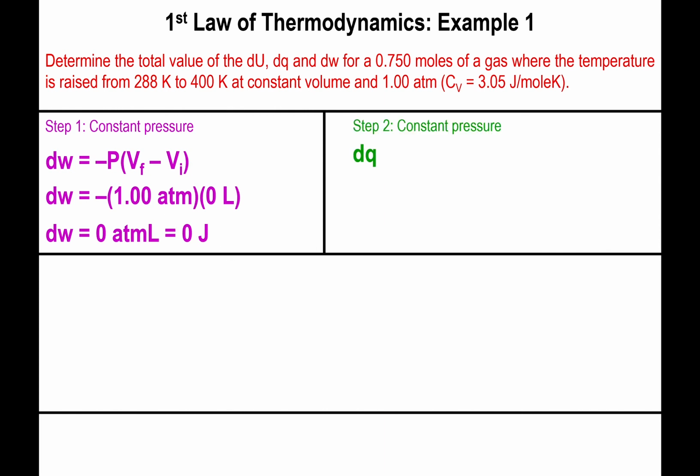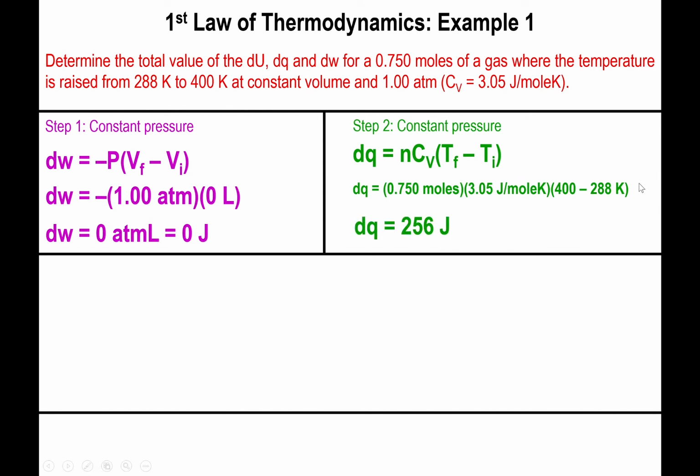Now, step 2. I'm going to go after the heat now. We have a heat capacity, we have the number of moles, and we have the change in temperature. So we're going to utilize our equation. Moles times heat capacity at constant volume times the change in temperature equals the change in heat. So we input 0.750 moles, 3.05 joules per mole Kelvin, and 400 minus 288 Kelvin for the change in temperature. All the units will cancel out except for joules. And in this setup, we find out that the change in heat is 256 joules.